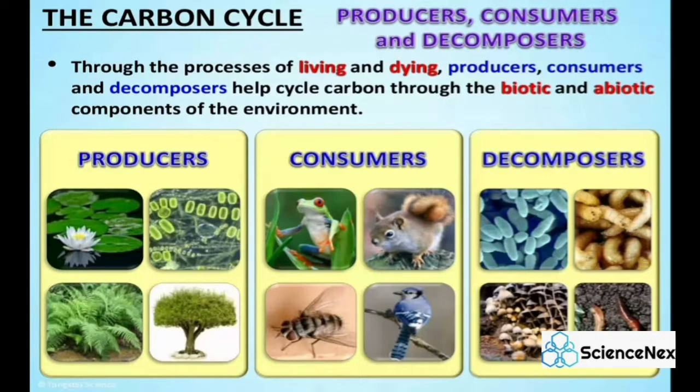What are consumers? Consumers in a food chain are living creatures which consume organisms from a different population. What are decomposers? They are the creatures which can break down dead or decaying organisms.